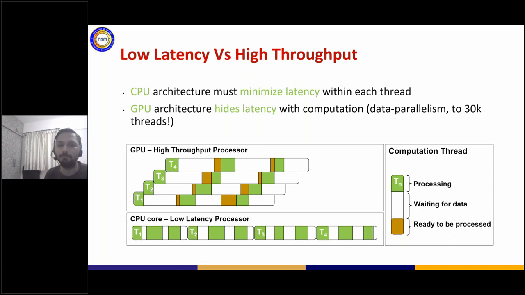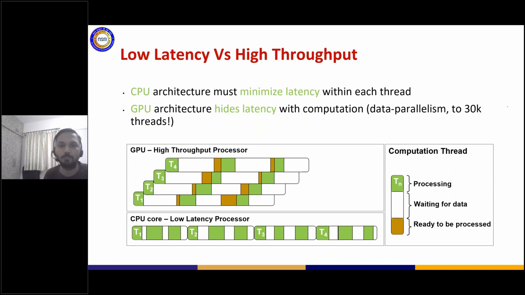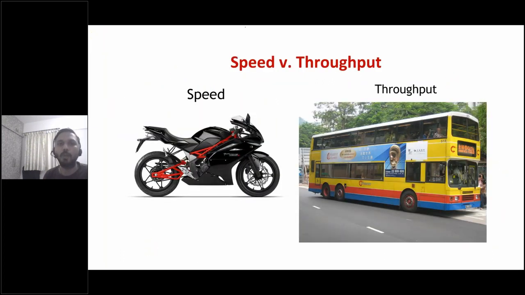While in the case of a CPU, what happens is that the CPU actually reduces the latency of bringing the data because it has a very good amount of cache. And suppose on the GPU, if this instruction was taking 4 clock cycles, on the CPU it might take only 2 clock cycles because the cache is much more optimized. But still it cannot do this context switching. And that's the fundamental difference between the CPU and the GPU architectures, that GPUs are called throughput based architectures, while CPUs are called more latency optimized architectures.